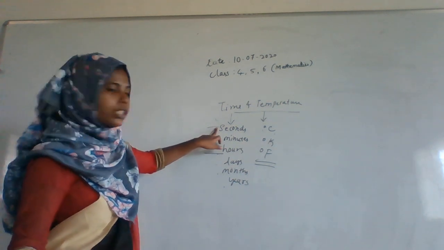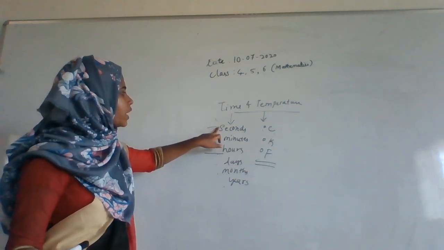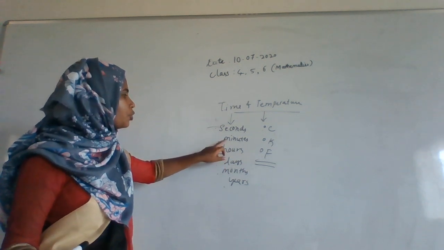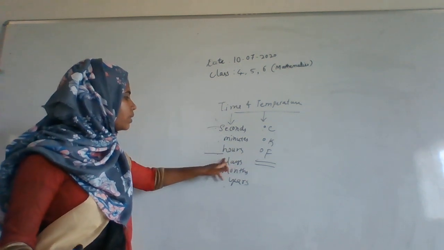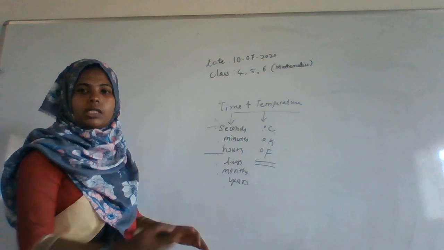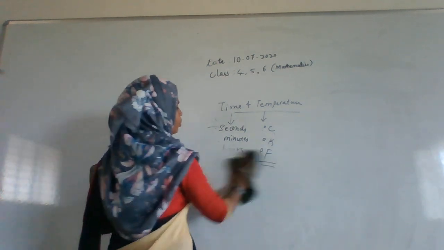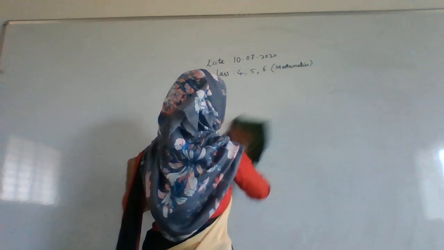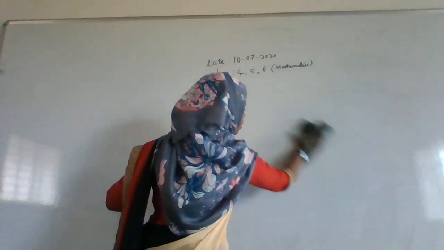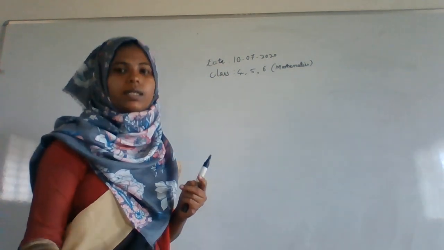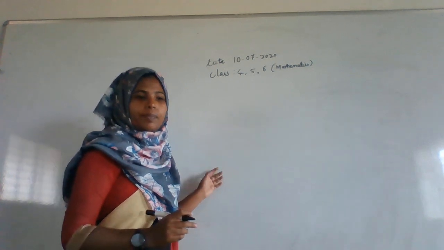Here there will be conversion of seconds to minutes, minutes to hours, hours to days, days to months, months to years. So here also some calculation part is there. We can't go through very little. We will study time and temperature in detail.